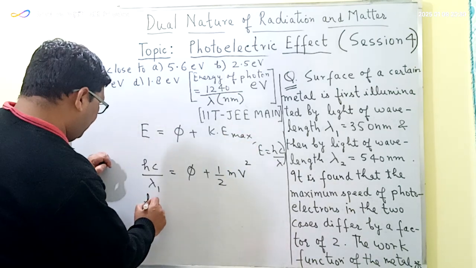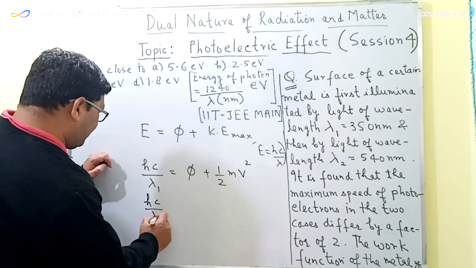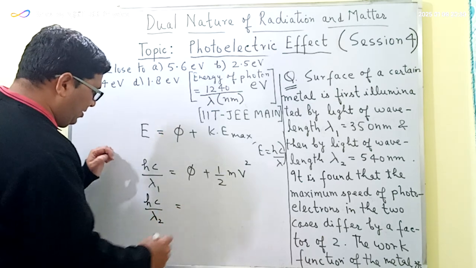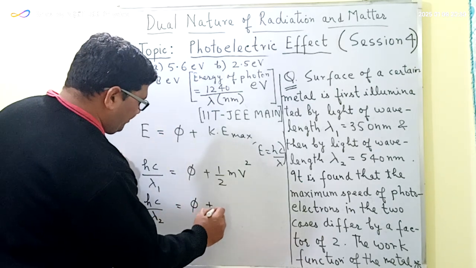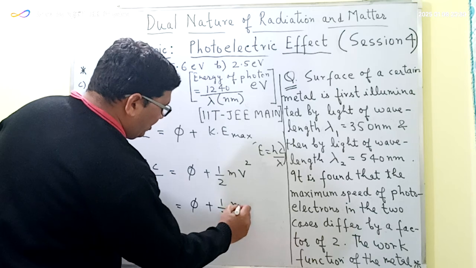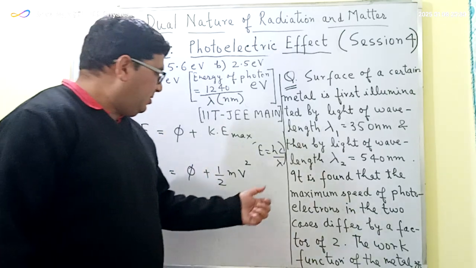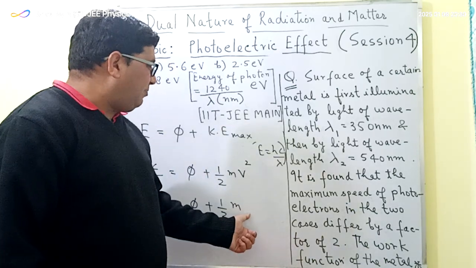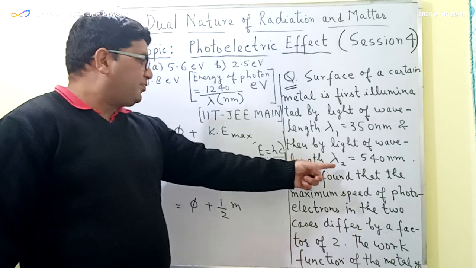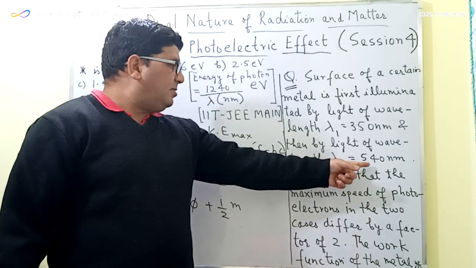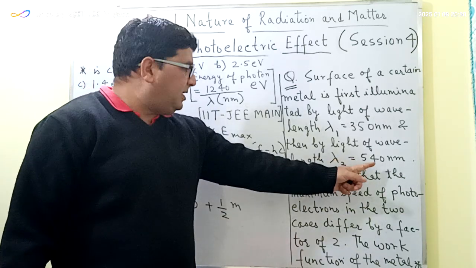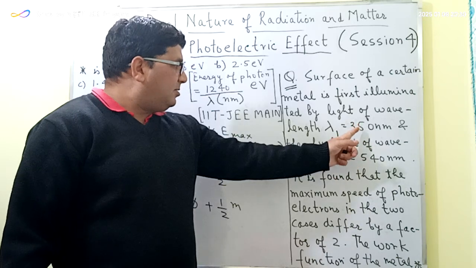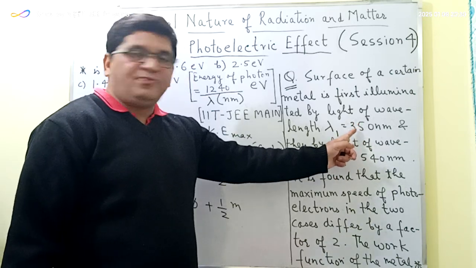Now by using this equation for the second case, hc upon lambda 2 will be equal to phi plus 1 by 2 m v squared, where m is the mass of the photoelectron, and v here in the second case will be v by 2, because in the second case, the wavelength of the light is more than the wavelength of the light in the first case.